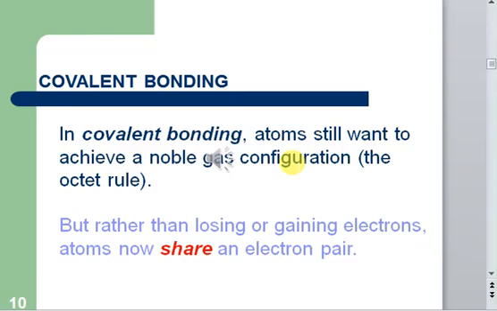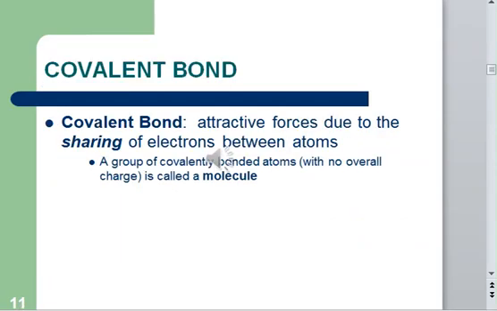So in covalent bonding, neither of the two atoms loses or gains electrons. The two atoms will form a bond, but they will not lose or gain electrons; what happens is that they share the electron pair. So what's the difference from ionic bonding? In ionic bonding, one atom loses an electron and the other gets that electron. But in covalent bonding, there is no losing or gaining of electrons, it's just the sharing of electrons, and the sharing is mutual, meaning both atoms contribute one electron and share the electron pair.